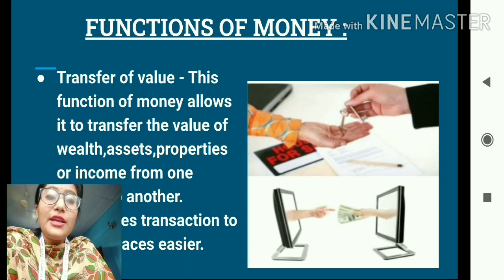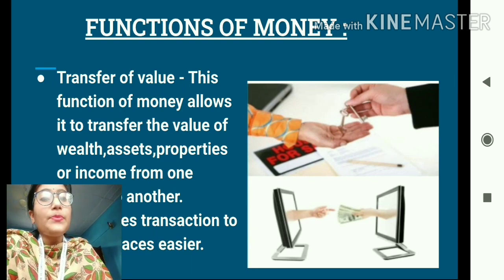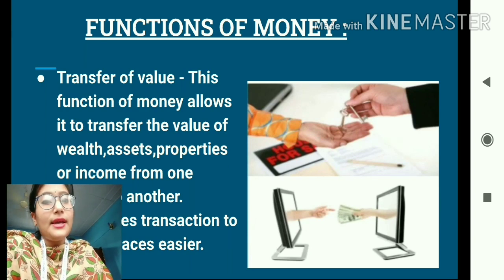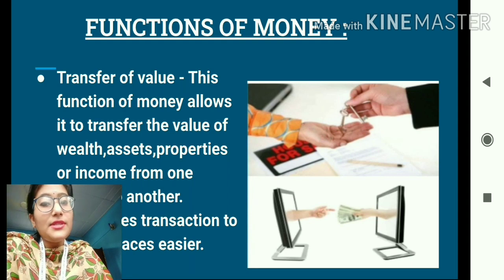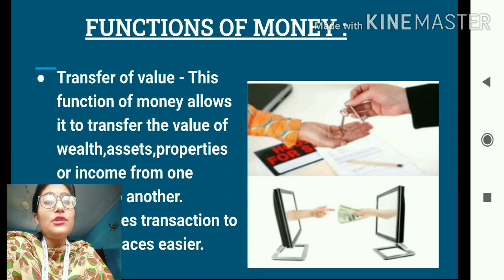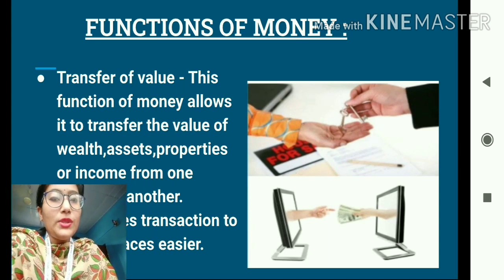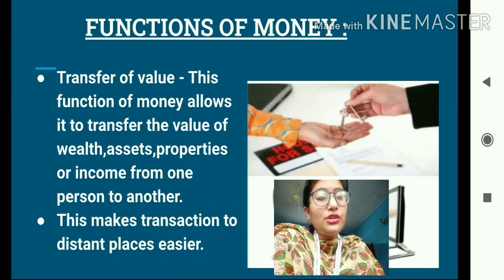So money, since it is very compact, since it can be easily carried from one place to another, and since it acts as an intermediary in the exchange of goods and services, it also allows the transfer of value from one place to another. So the fourth important function of money is transfer of value.